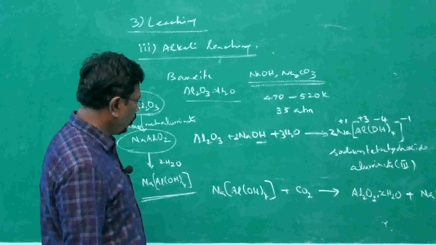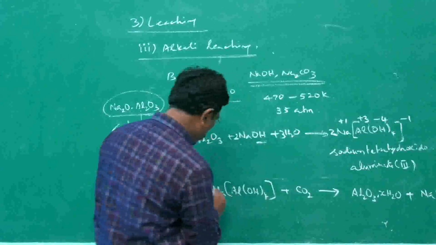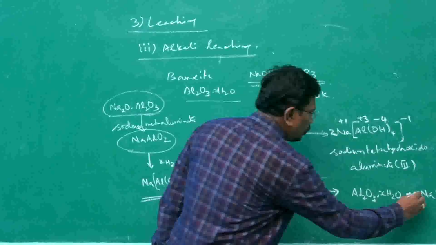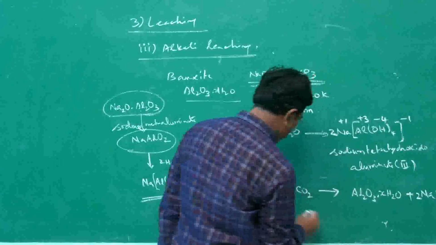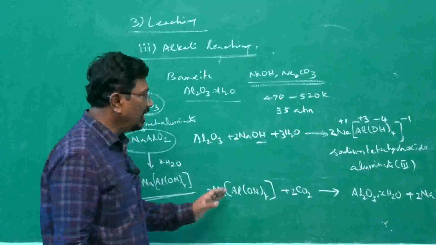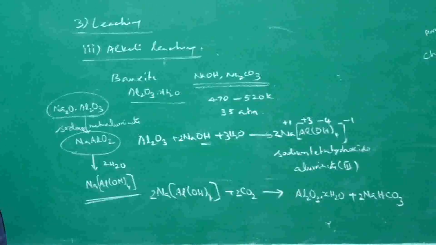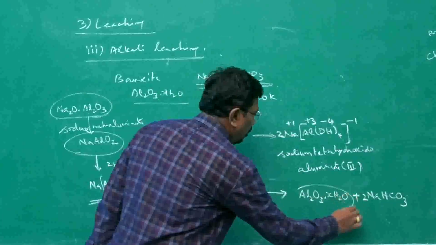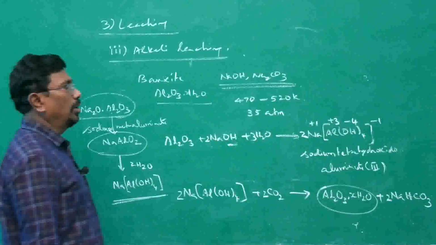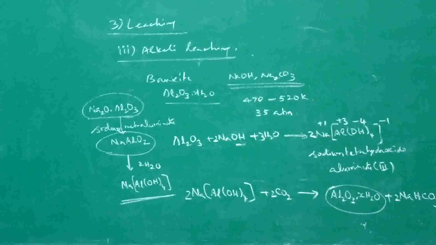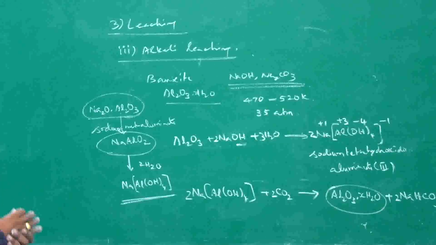So how to balance the equation? Al2, therefore 2; 2Na, therefore 2; 2 carbonate, therefore 2. Water need not be balanced as we have written only XH2O. That's all. So we have got pure alumina. The impurities can be removed.